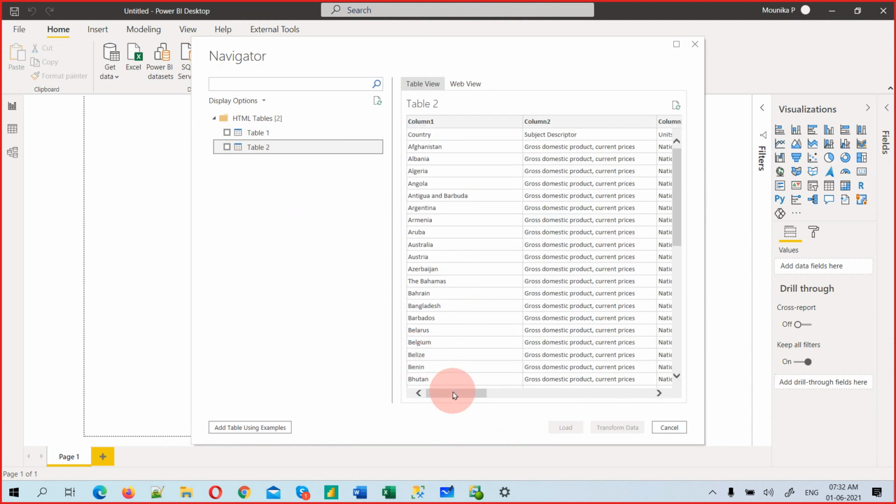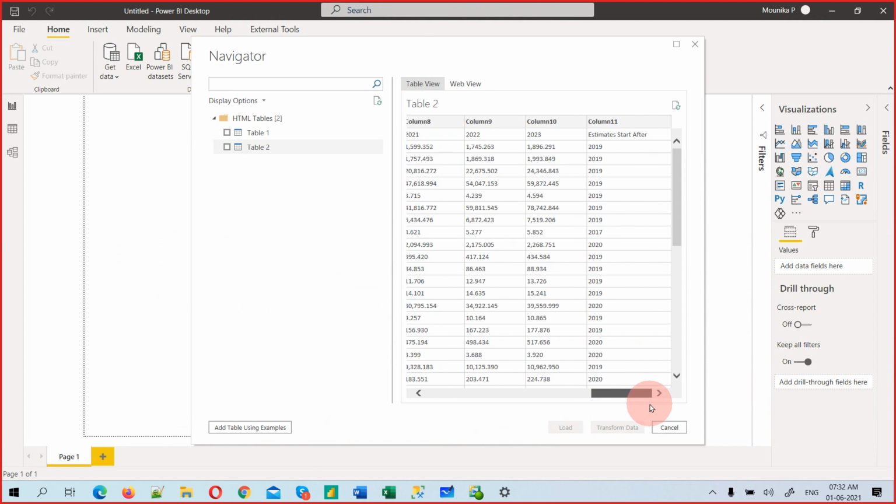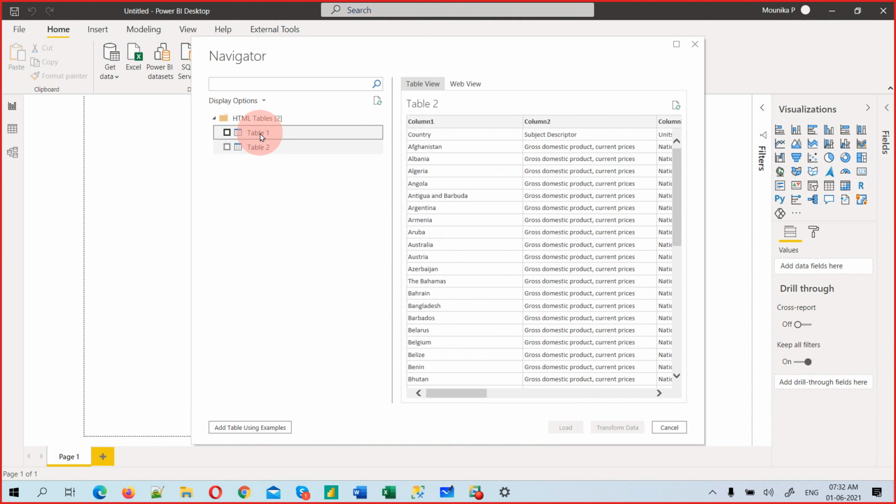Just click on that, and see, extra we have this estimator start after. I don't want this, but that's fine to choose. These two, load and transform, are not enabled till now. When to use load, when to use transform? It's not loaded because I have not clicked on this white box.